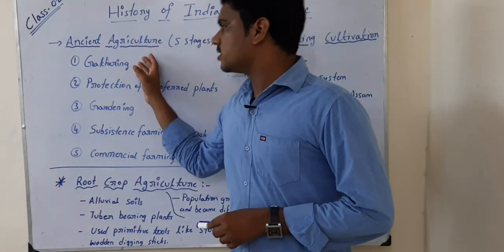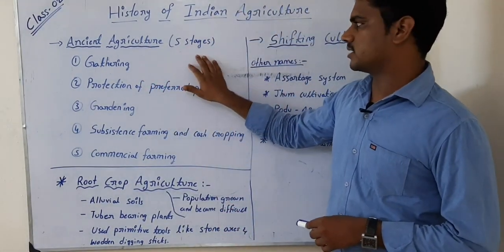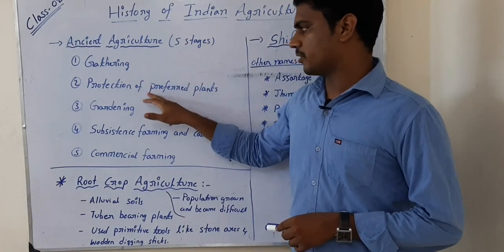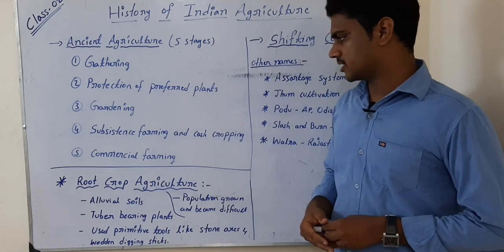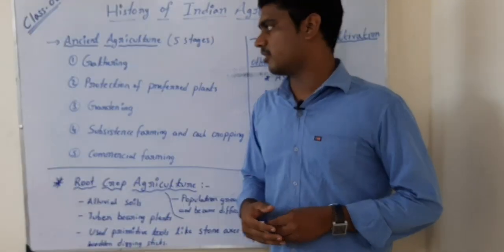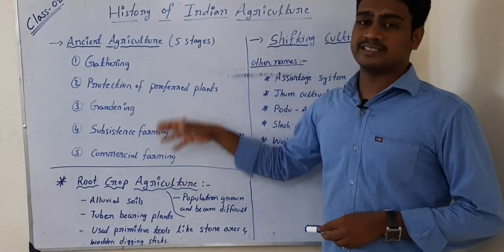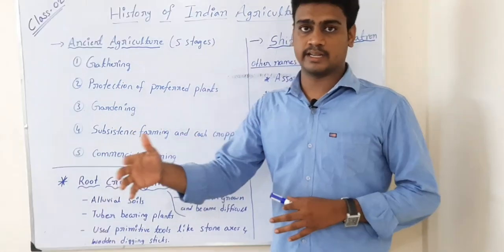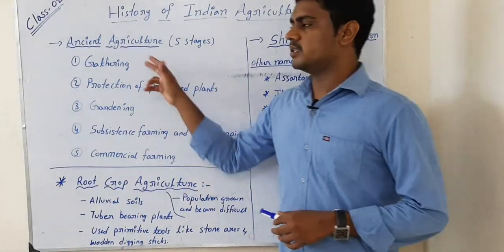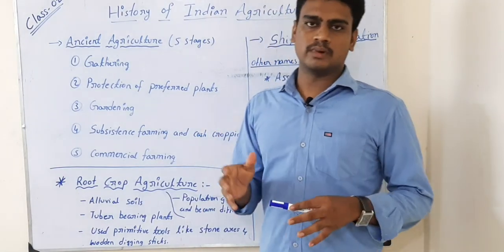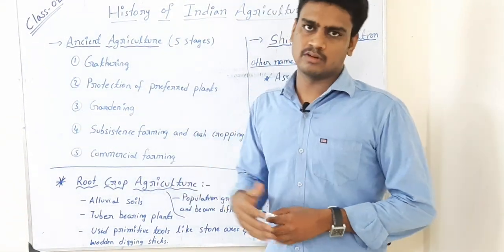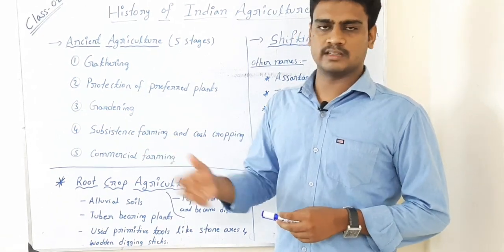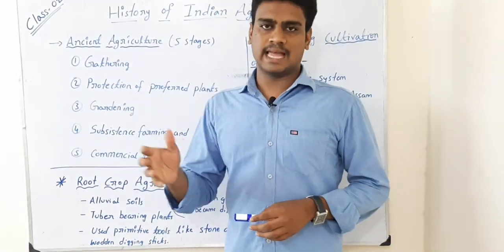So in ancient agriculture we have 5 stages. They are gathering, protection of preferred plants, gardening, subsistence farming and cash cropping, and the last one is commercial farming. These are the 5 stages or steps which took place one after the other. In the beginning, we all know that humans were hunting. They didn't go directly for raising of crops or agriculture farming, but they went for gathering.